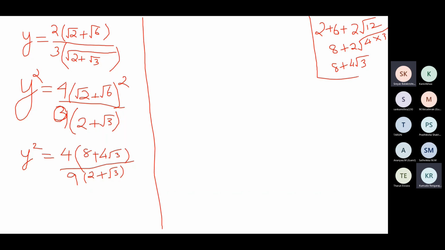Ma'am, can we cancel root 3 and root 3? No. 8 plus 4, so we can bring 4 outside. Yeah, perfect. Yes, let's do that.